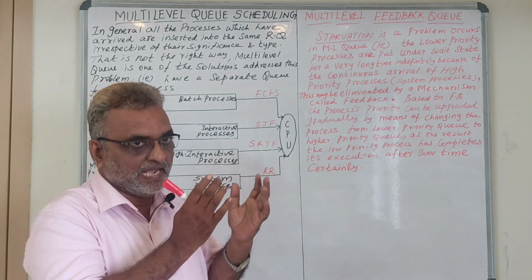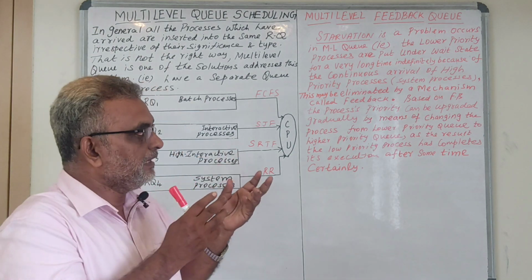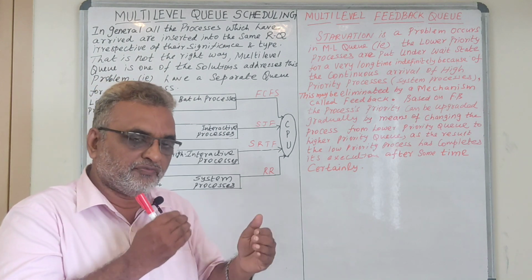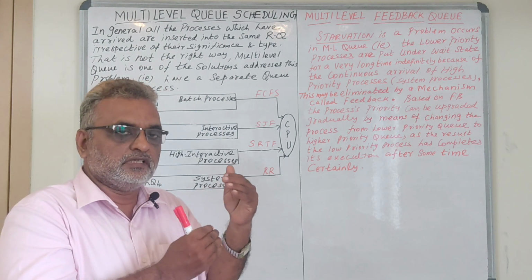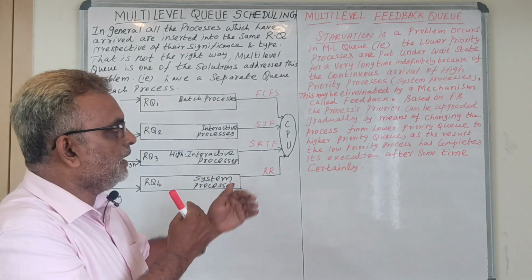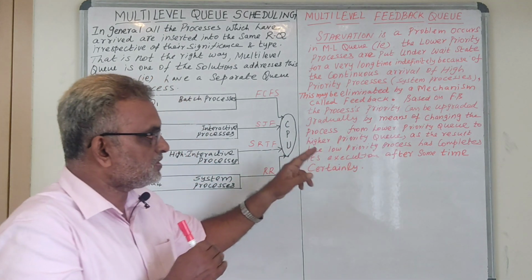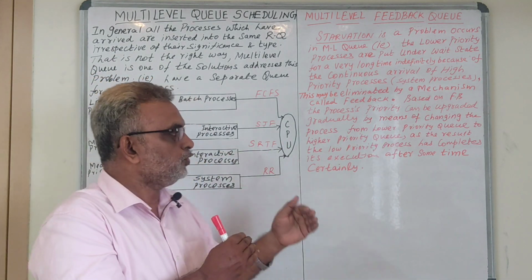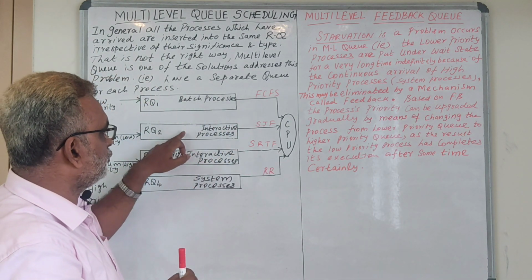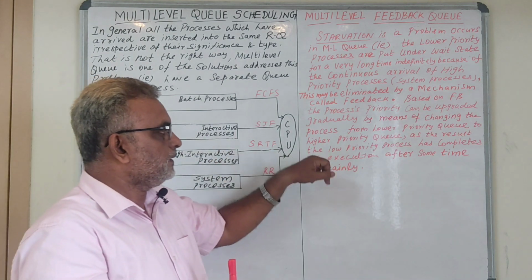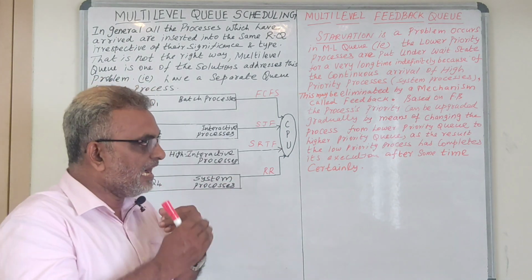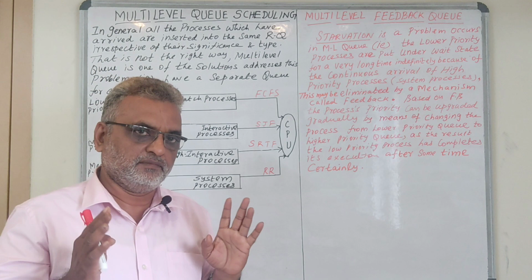Based on the feedback, the process priority can be upgraded gradually, not immediately. With a fixed time interval, the upgradation is performed on the processes by changing the process from a lower priority queue to a higher priority queue. For example, if the process is here, it will be moved to the next queue. As a result, the low priority process certainly completes its execution after some time.